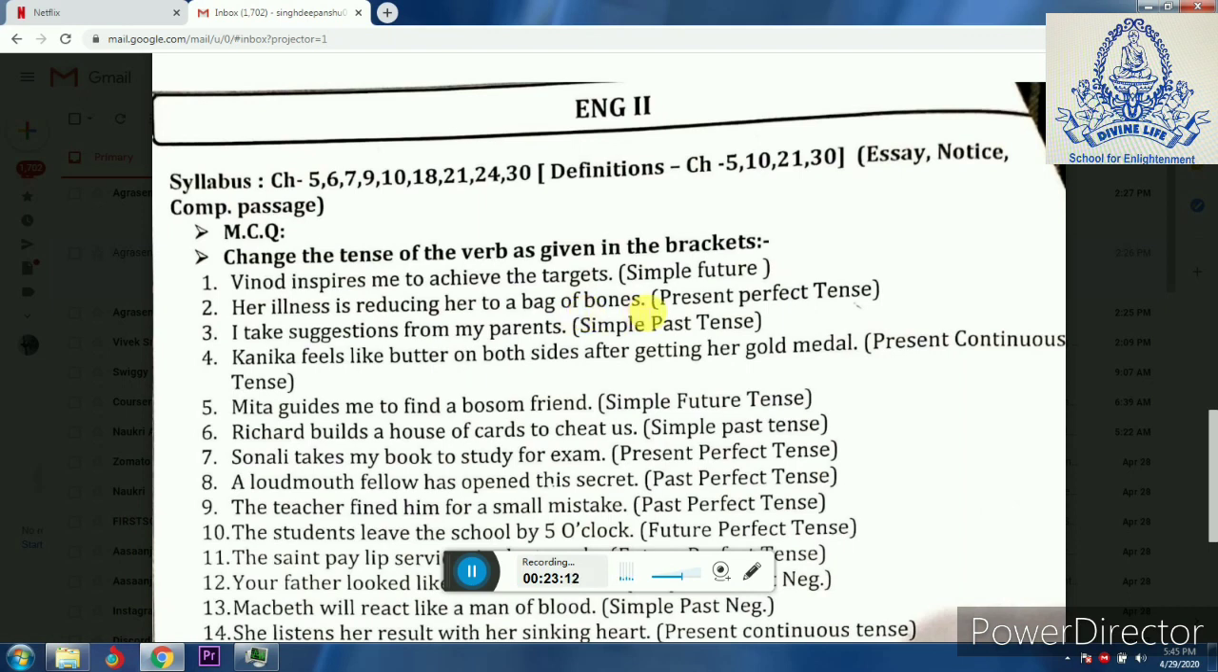So this way you can change the remaining sentences in your homework.